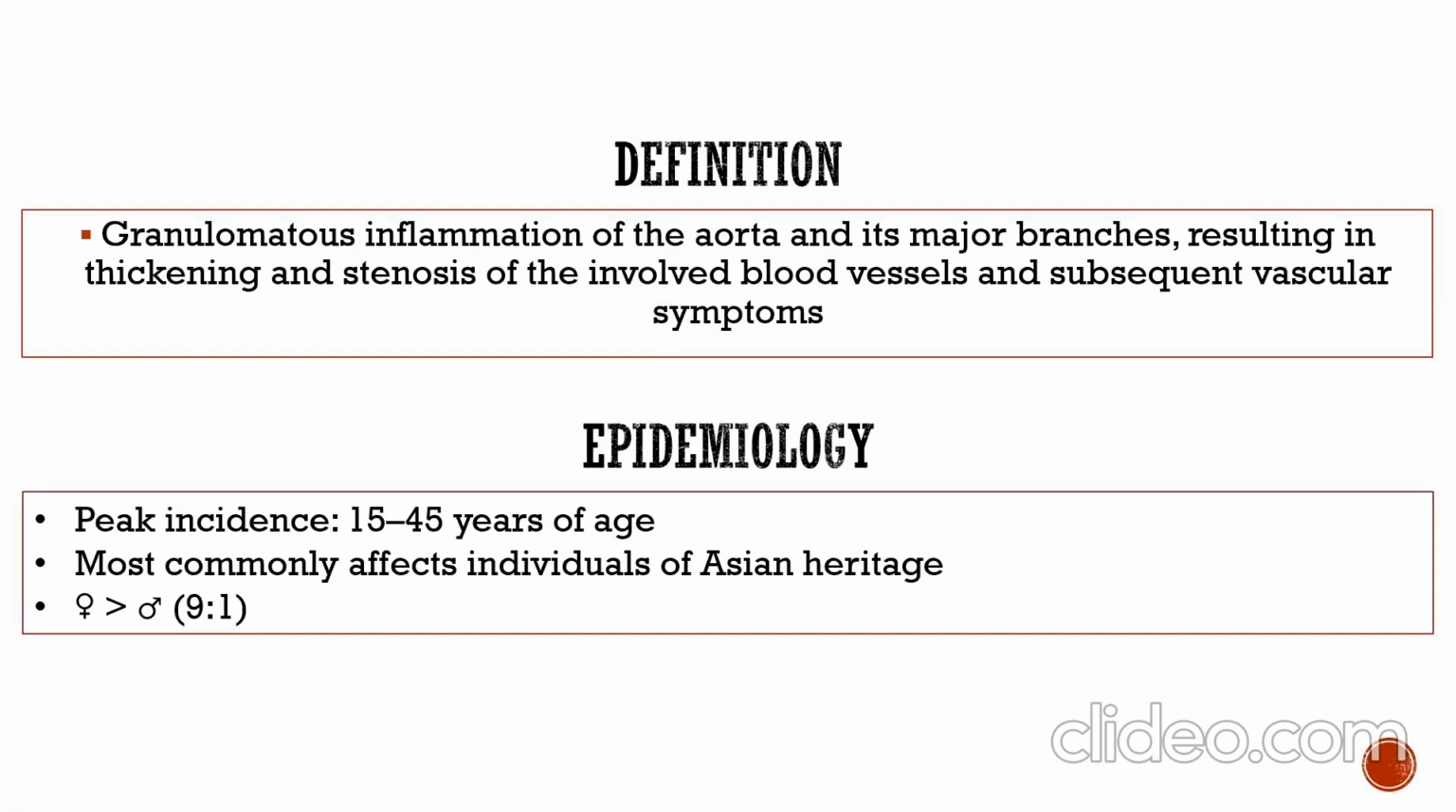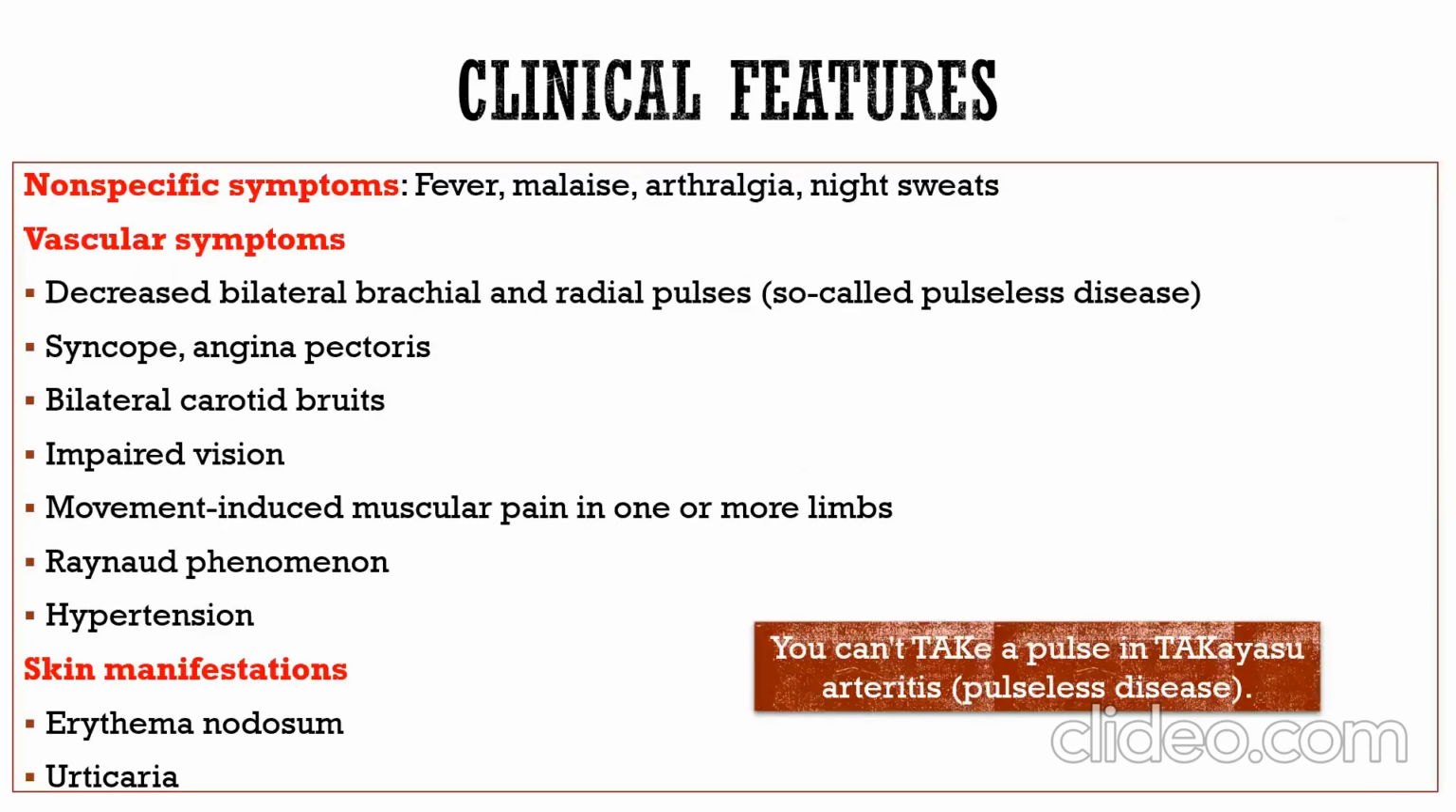Takayasu arteritis is granulomatous inflammation of the aorta and its major branches, resulting in thickening and stenosis of the involved blood vessel and subsequent vascular symptoms. Epidemiology: peak incidence is between 15 to 45 years of age. It most commonly affects individuals of Asian heritage, and is more common in women compared to men, a 9-to-1 ratio. Clinical features are non-specific, such as fever, malaise, arthralgia, night sweats.